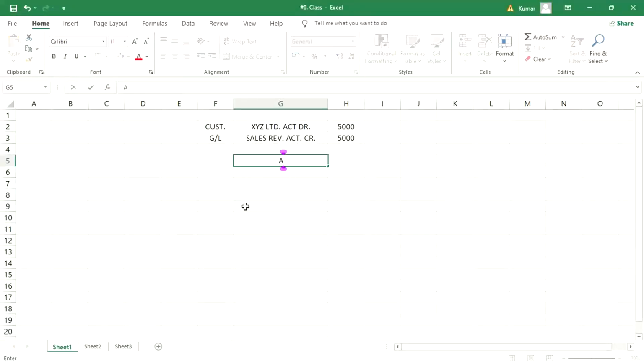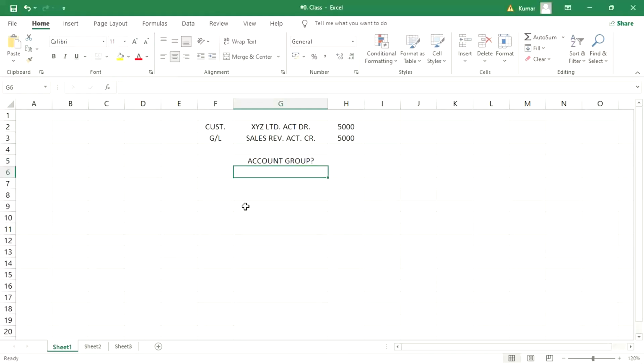What do you mean by account group, guys? What does it control? Can anyone explain? Account group controls the fields of master data, sir. Okay. And what about customer account group? Customer account group controls the fields of customer master data. Okay, great. Anything else, guys? Account group also controls the number ranges. Okay, great.